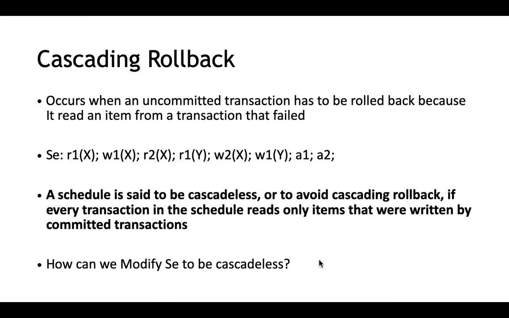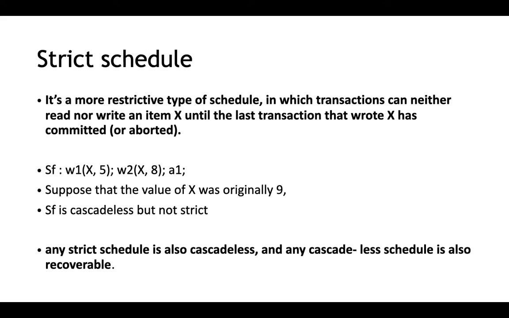So cascadeless schedule means for an event to read an item that was written by another transaction, that transaction that wrote that item should have committed. Only then can we perform the read operation. That is cascadeless. Now the next schedule is a bit more strict. That is why the name strict schedule.